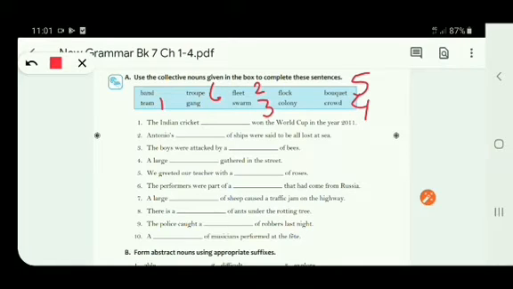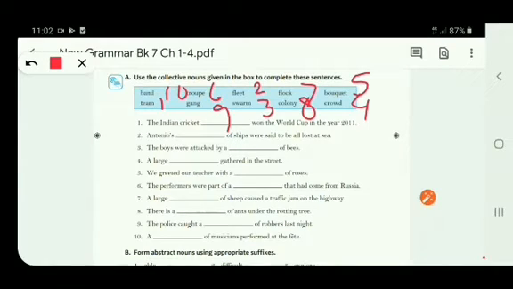Number 7. A large dash of sheep caused a traffic jam on the highway. It is flock of sheep. Number 8. There is a dash of ants under the rotting tree. It is colony. Number 9. The police caught a dash of robbers last night. Gang. Number 10. A dash of musicians performed at the fete. It is band. So number 10 is band.